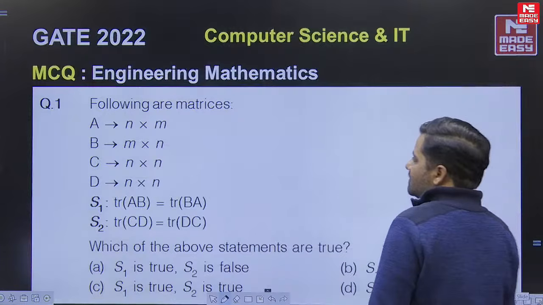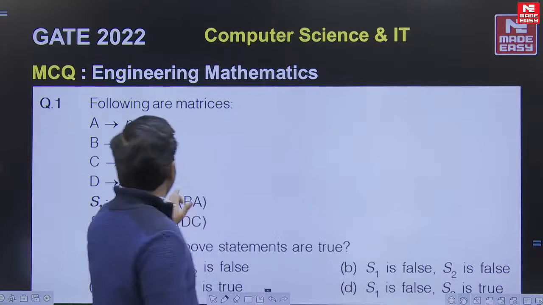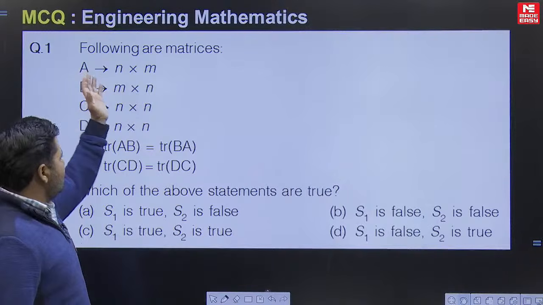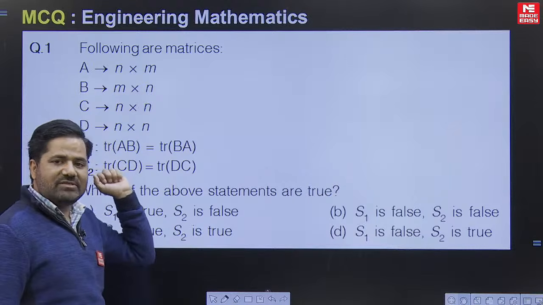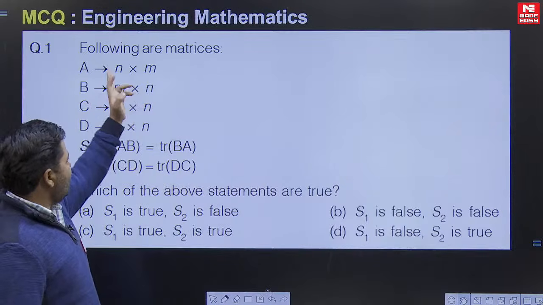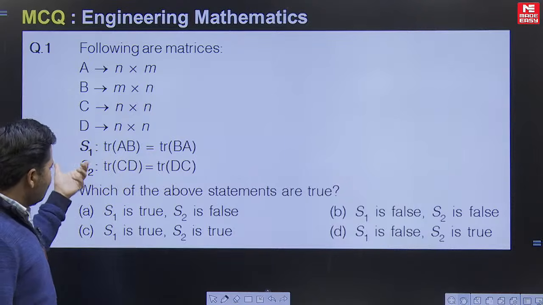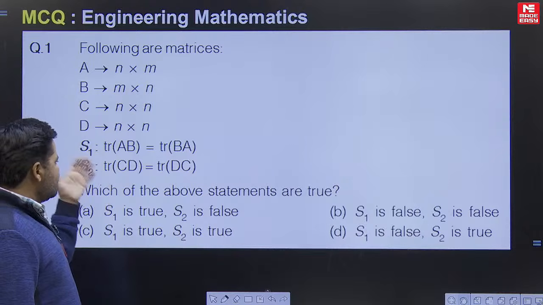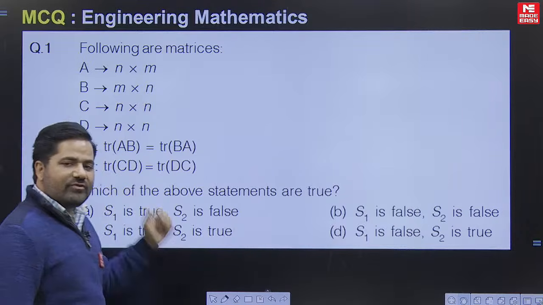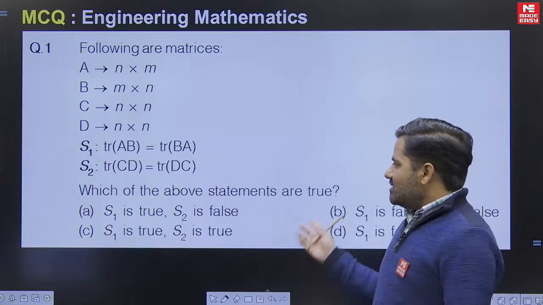First question is this one. This is a question based on linear algebra. Here we have 4 matrices A, B, C, D, and the orders are also given: m cross n, n cross m, n cross n, n cross n. They are asking about the validity of these 2 statements. Statement 1 suggests that trace of AB equals trace of BA. Beta, it is a factual question.